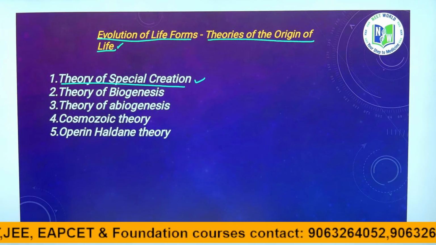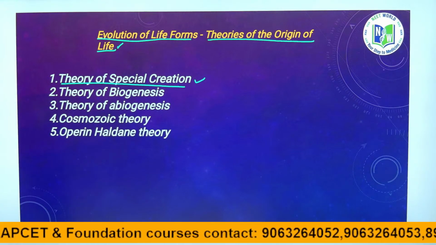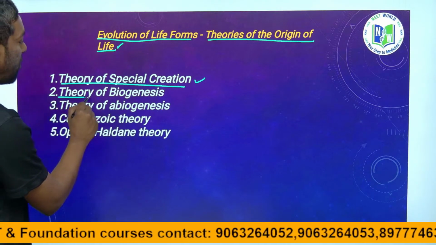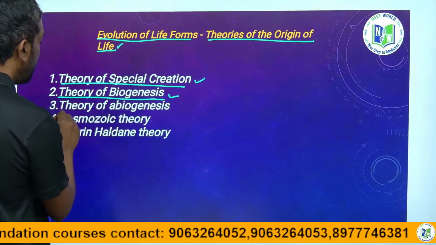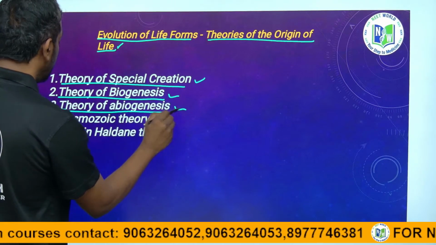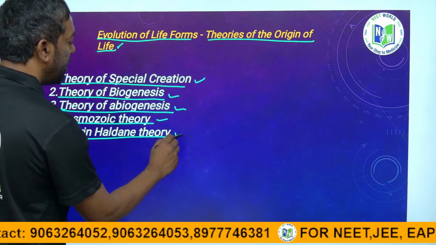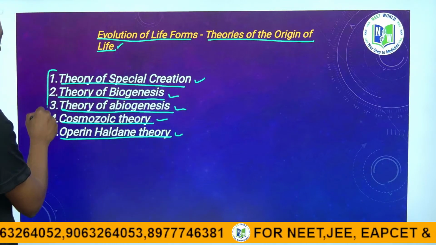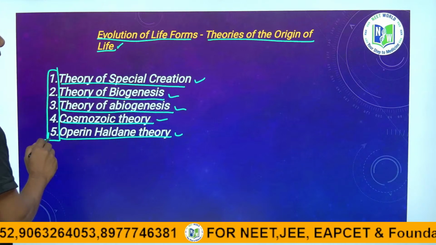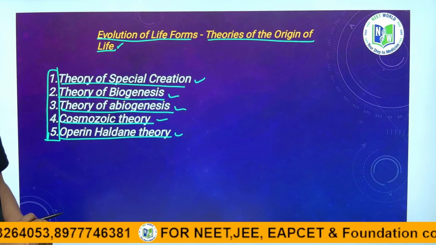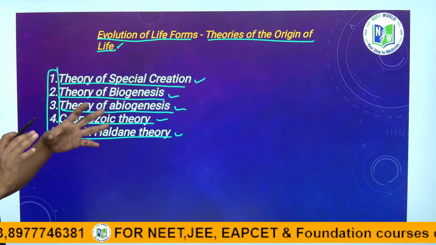The theory of special creation, theory of biogenesis, theory of abiogenesis, cosmozoic theory, and Oparin-Haldane theory. These 5 theories, guys, tell how life started on this Earth after the formation of Earth.